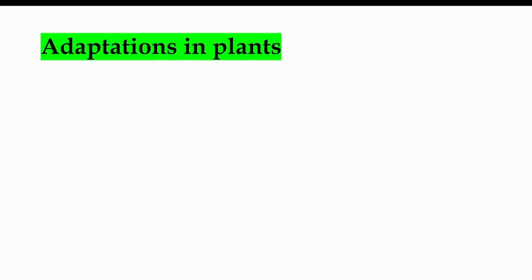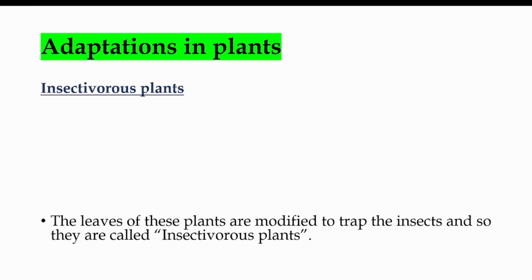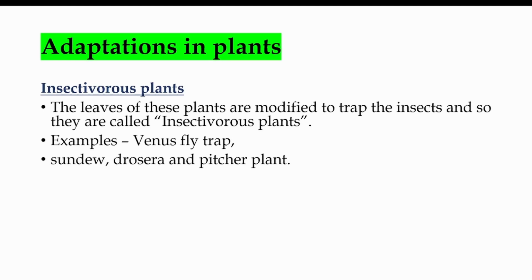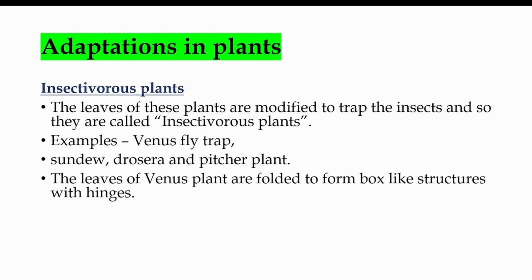Next type of plant is insectivorous plants, and these are interesting plants. The name itself says, the plants that eat insects are called insectivorous plants. The leaves of these plants are modified to trap the insects, and so they are called insectivorous plants. For examples, Venus flytrap, sundew, drosera, and pitcher plant. The leaves of Venus flytrap are folded to form box-like structures with hinges.